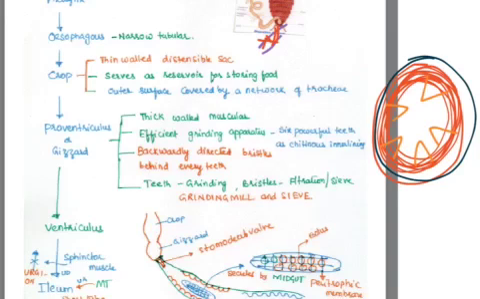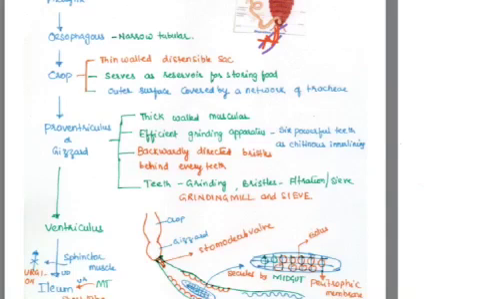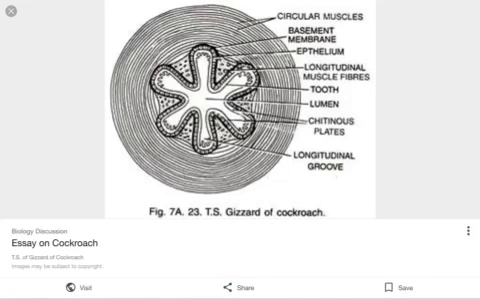It has a chitinous inner lining and backwardly directed bristles. Behind every tooth, backwardly directed bristles are present: teeth for grinding, bristles for filtration. That's why we say the gizzard acts as a grinding mill as well as a sieve. Grinding mill and sieve.